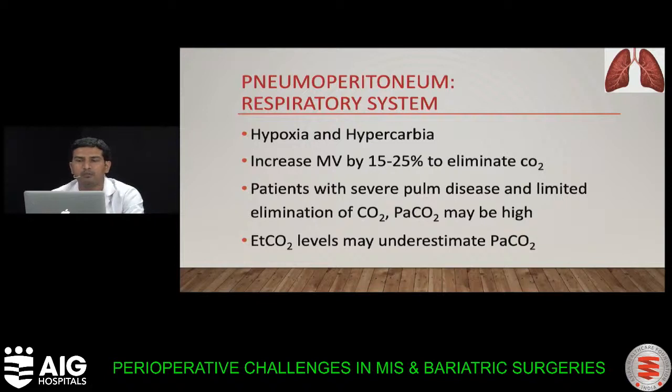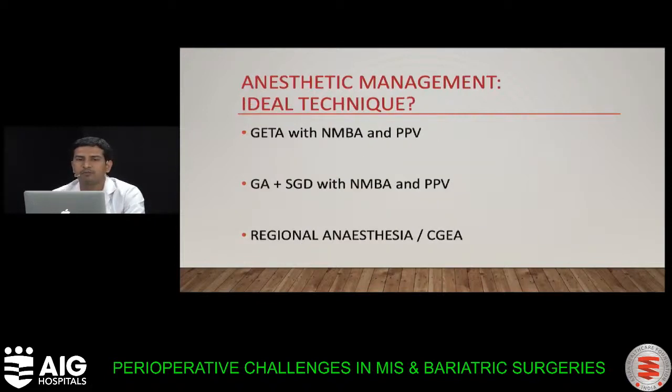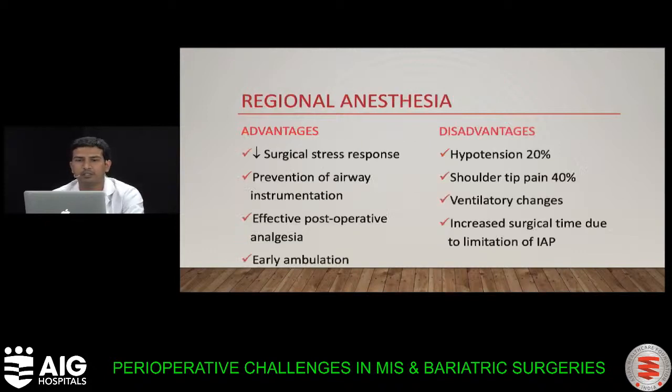with low normal levels, mainly in patients with severe cardiorespiratory dysfunction. So, anesthesia techniques. Some anesthetists use general endotracheal anesthesia with neuromuscular blocking agent. Some use general anesthesia and supraglottic airway devices for laparoscopic surgeries. Some use regional anesthesia. At our institute, we follow general endotracheal anesthesia with neuromuscular blocking agent.